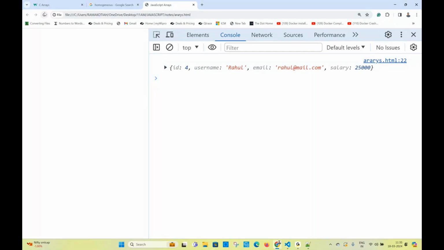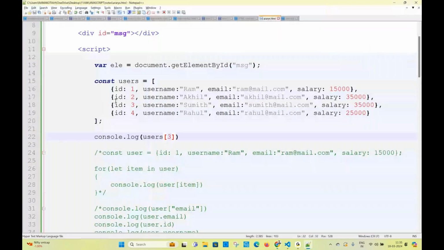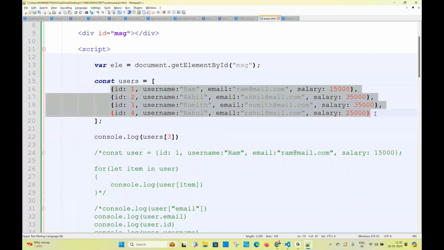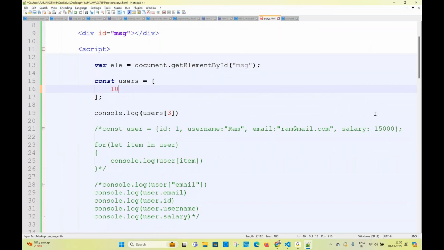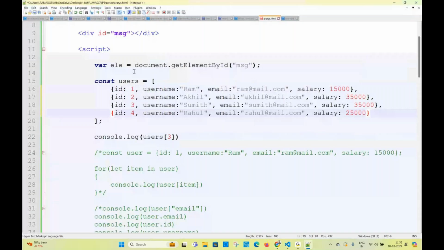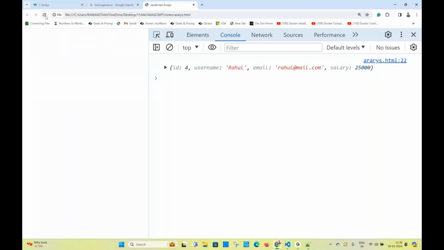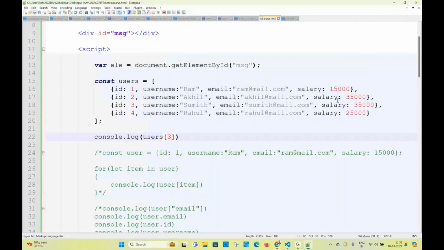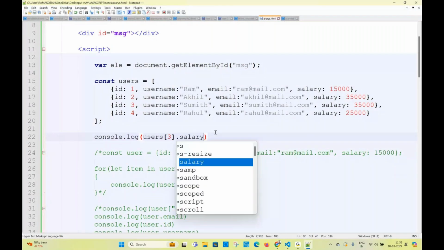Earlier, what did we take here? 10, 20, 30, 40, 50. What is index 3? Index 3 is 40. You're able to say it because that's a number. But in this array right now, 3 means you're getting an object. In the object, what do you need? Salary. So how do I write it? Dot salary. This is the way of accessing an array of objects value.